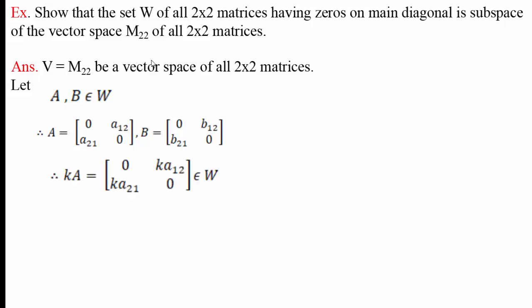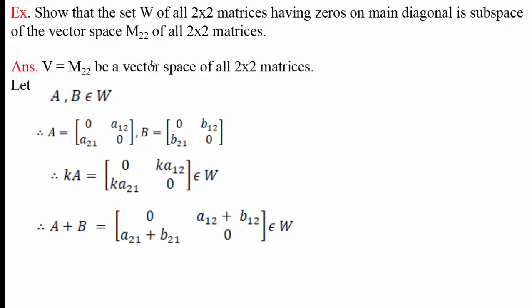Then kA equal to [0, ka12; ka21, 0]. This kA is a 2 by 2 matrix and its diagonal elements are also 0, therefore it belongs to W.